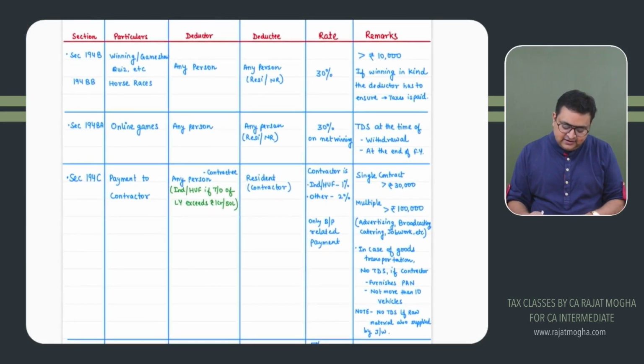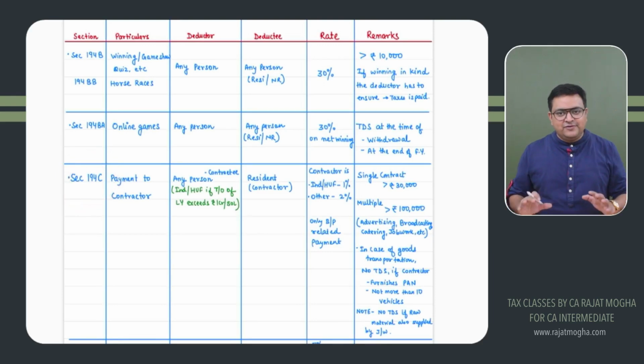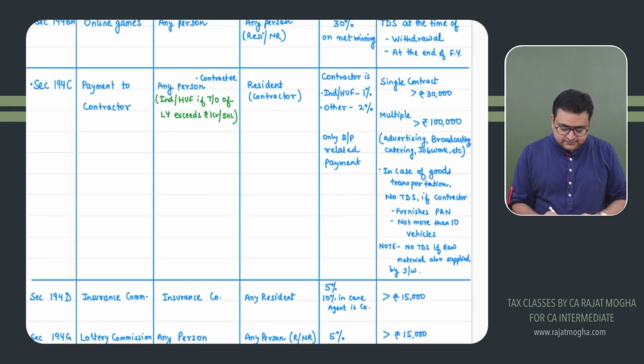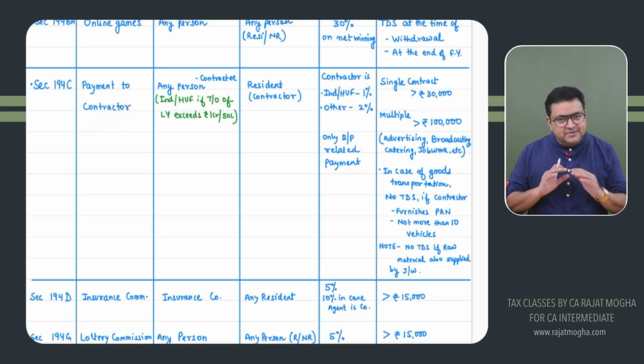Okay, next section, again a very, very important section. It's an evergreen section, the most favorite of the examiner. They often give this section in examination. 194C. 194C deals with payment to a contractor. First of all, please remember 194C is related only to business or profession related contracts. It is not related to any personal contract.